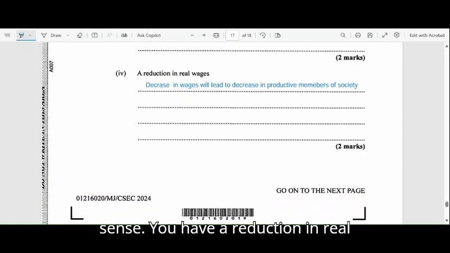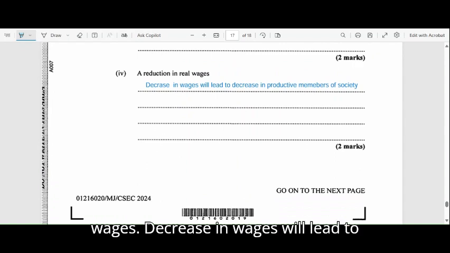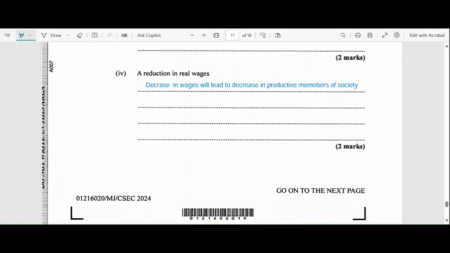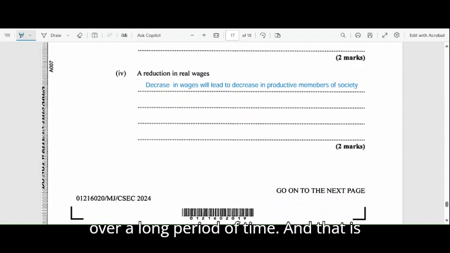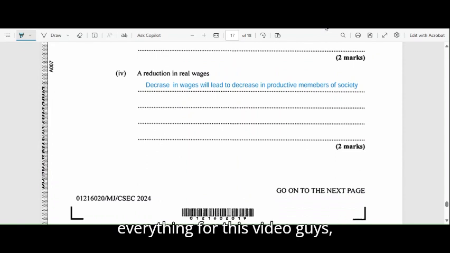You have a reduction in real wages. A decrease in wages will lead to a decrease in productive members of society, thus leading to fewer goods being produced, thus leading to a recession over a long period of time. And that is everything for this video, guys.